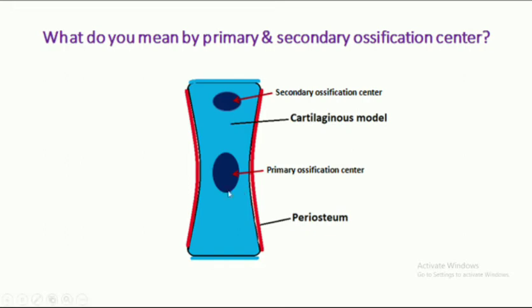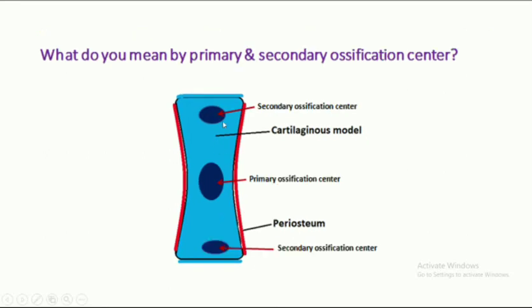After the formation of the primary ossification center, another center is developed. This is the secondary ossification center, which means this part of cartilage is converted into bones, but the remaining portion is still cartilaginous. So, this is the secondary ossification center.